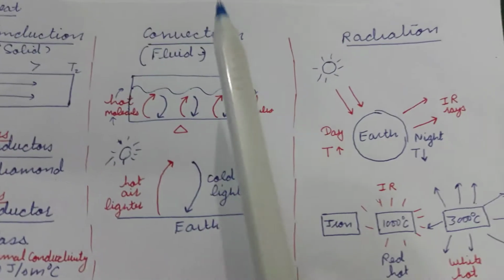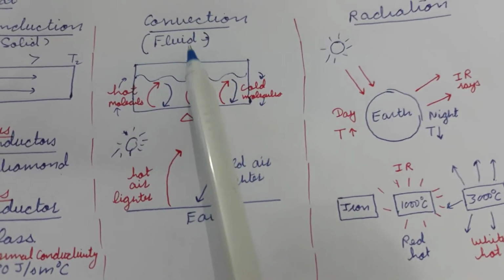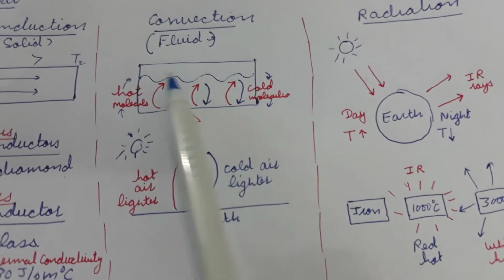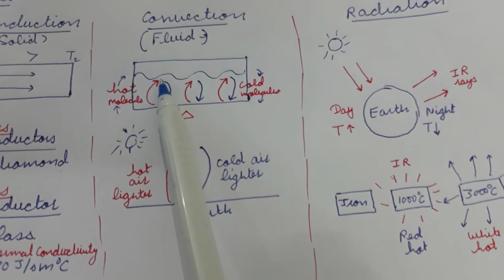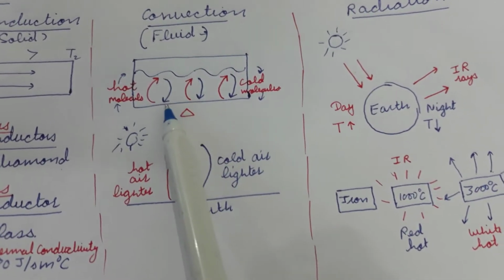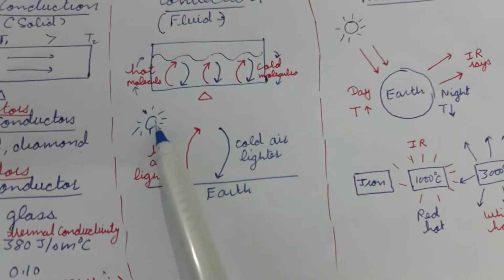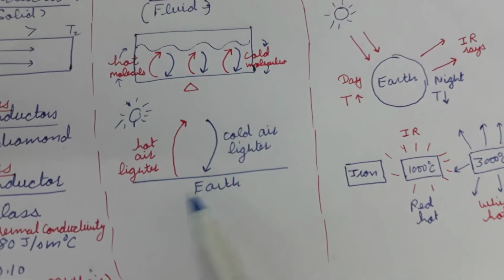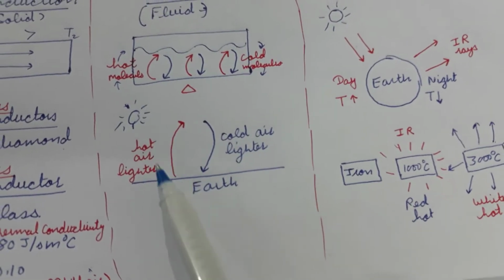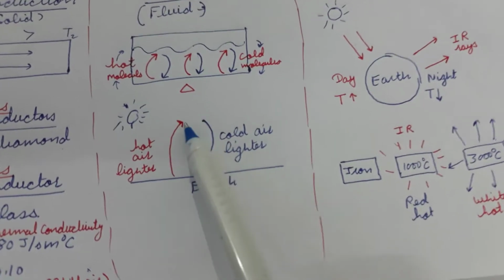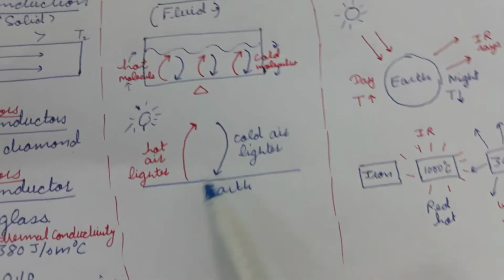While when we're talking about convection, then it means that the heat flows in a fluid. So let us say that if we have a water body and it is being heated, then the hot molecules will rise up and the colder ones will come down, and so this heat transfer will take place. Similarly, if due to sun, the atmosphere of earth gets heated up, so the hotter air molecules, they get lighter and they go to the upper part of the atmosphere, while the colder air molecules, they come down. So this kind of movement of the air molecules will take place.